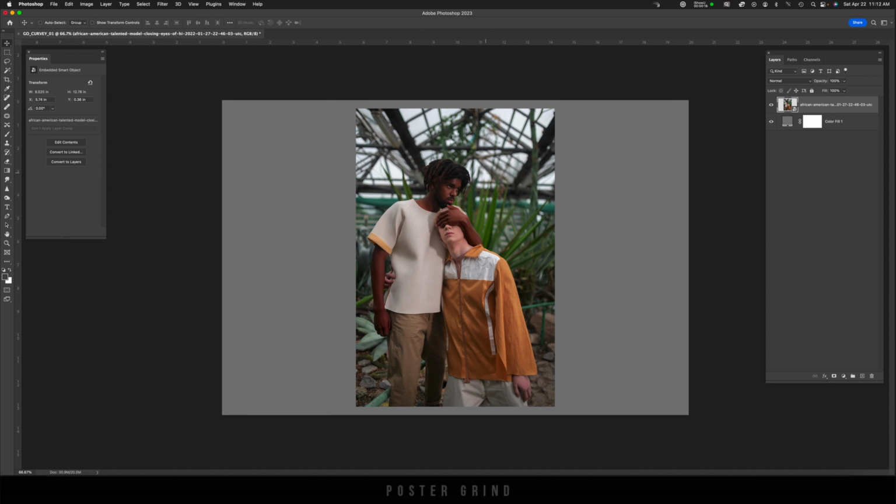Now, back to the image. Once you have something cool to work with, go ahead and mask your image out. Because we'll be working with some cool graphic styles, it doesn't have to be perfect.